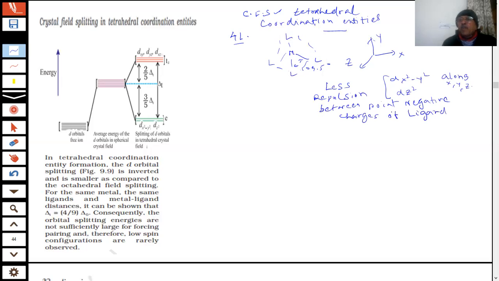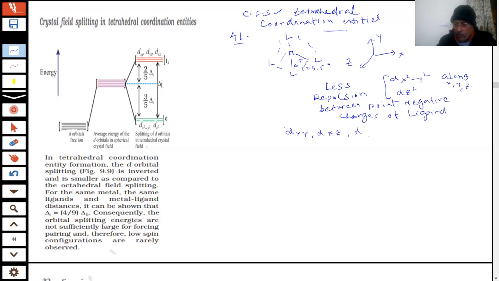But the ones which we told you, dxy, dyz, and dxz, their orbital electron density is in between these axes. So they will experience a greater field of the ligand, students. Which ones? The three which we said: dxy, dyz, and dxz.